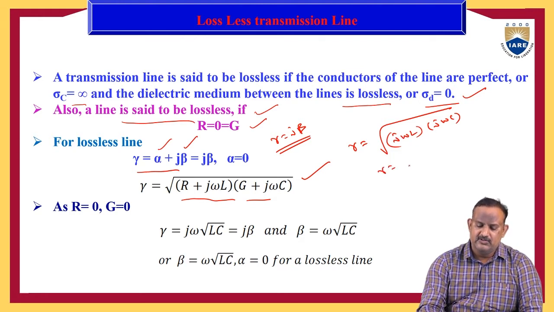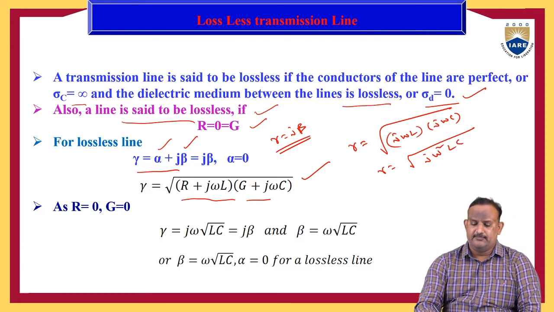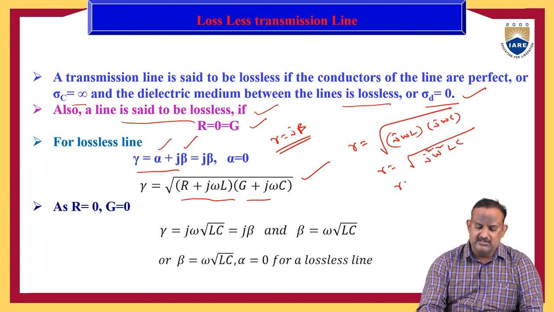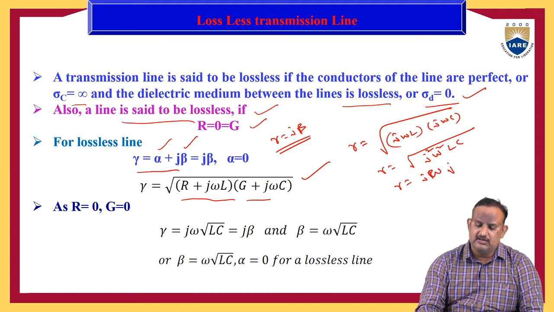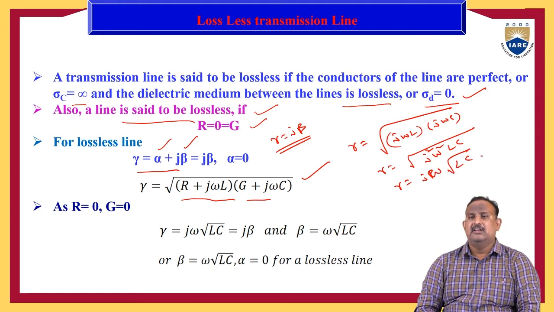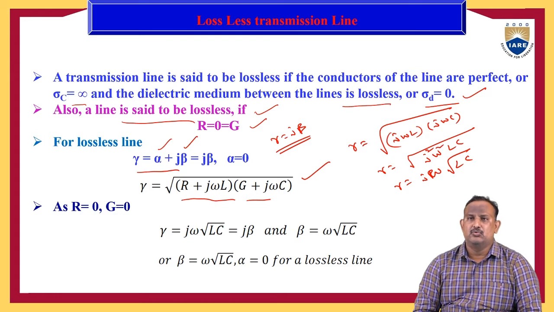Gamma is equal to root of j square omega square LC. Therefore, we can write j beta, gamma is equal to j omega into root LC.